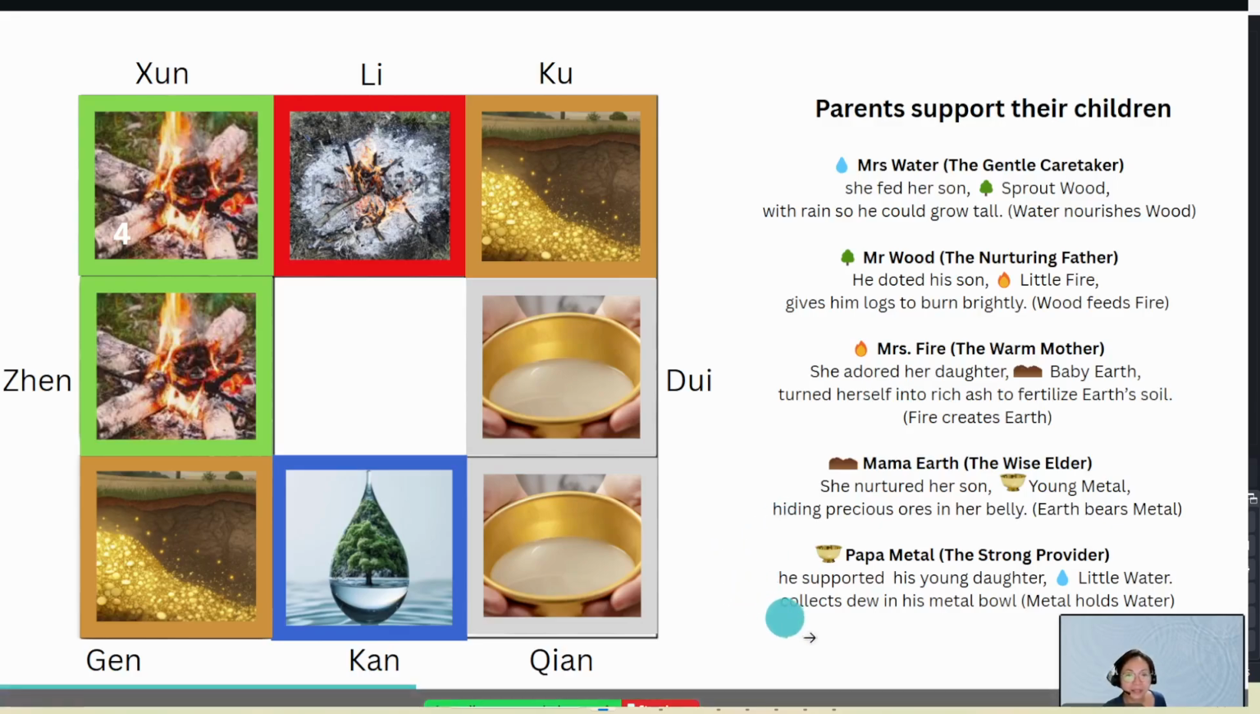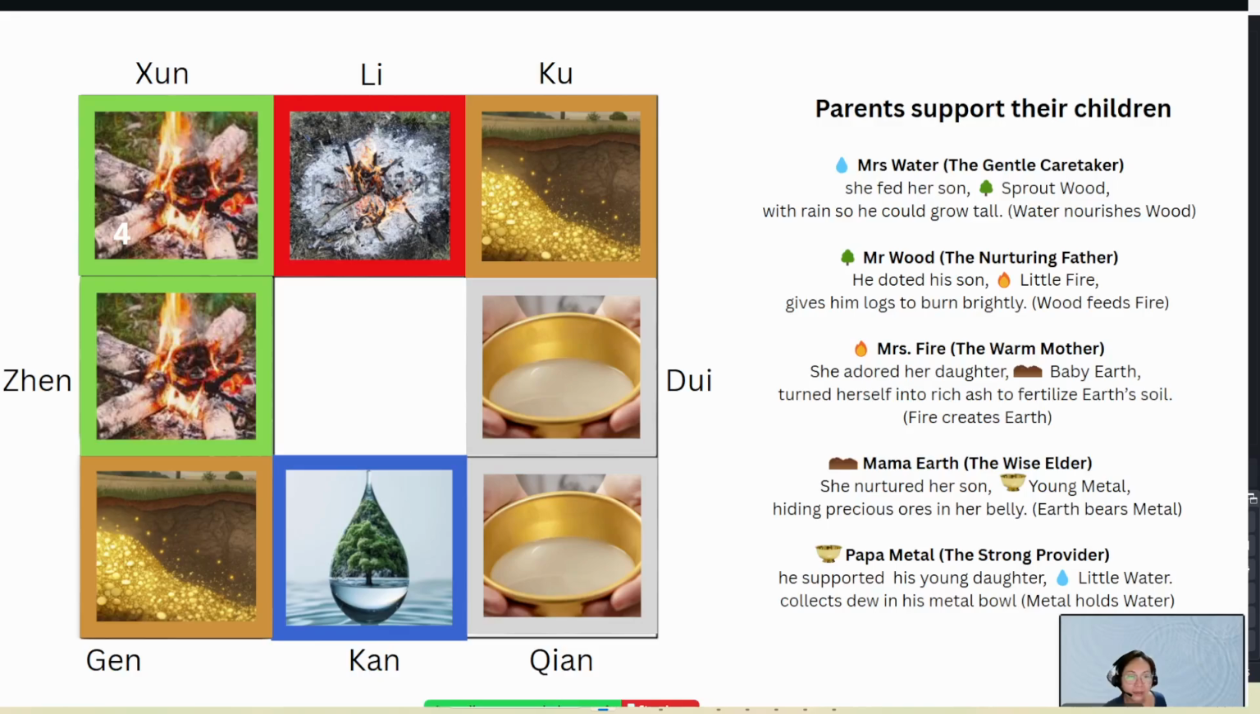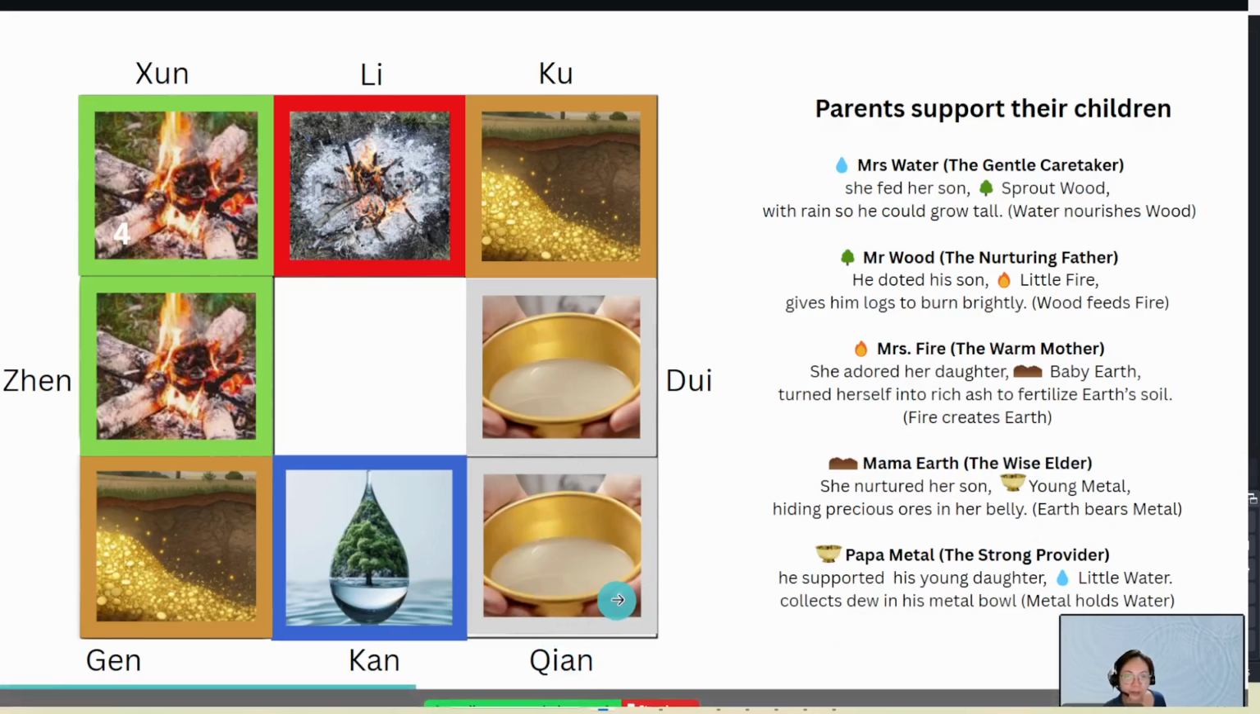Okay, the next one, we take a look at another row here. That is Papa Metal. Imagine him as a strong provider. He supports his young daughter, Little Water. What does he do? Papa Metal will collect dew in his metal bowl and hold the water, just like this picture here. Okay, all right. Let's go on to the next one.